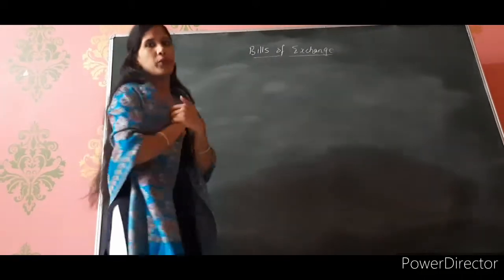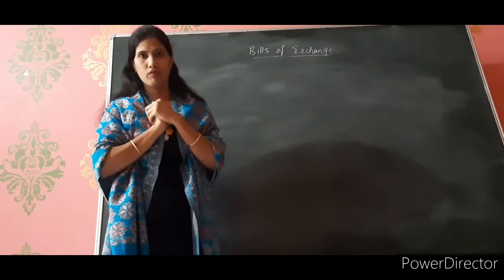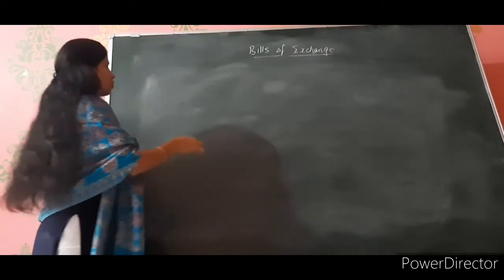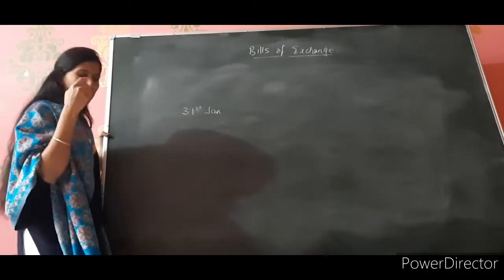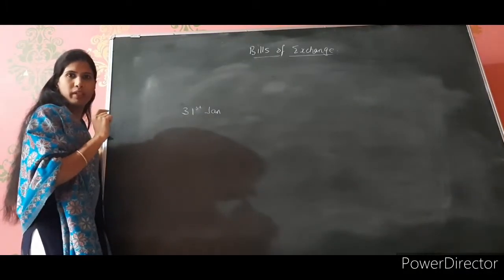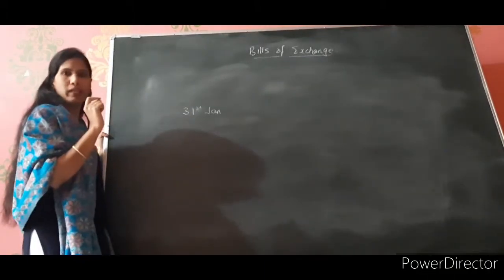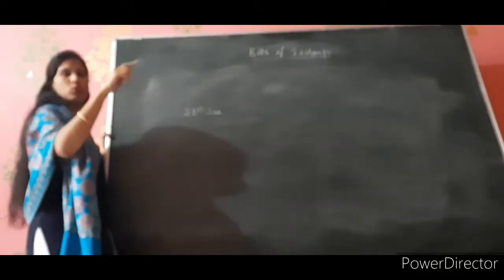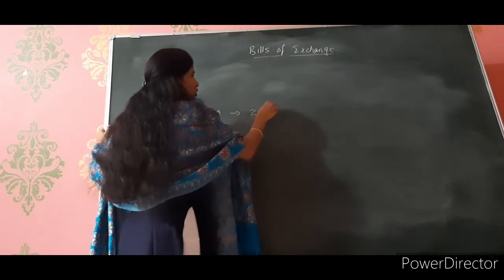Now next we are going to see the due date, how the due date falls. Now see, suppose I have drawn a bill for 1 month, right? So I have drawn the bill on 31st of Jan for 1 month. So here you will not count the number of days because 1 month means the Feb only. तो Feb month में mature होना चाहिए मेरा bill. Right. So you will not consider that Feb has 28 days, so you will consider yes, 1, 2, 3, I take March also, then it completes the 30 days. No, 1 month means the end of the last date of that month. So your bill will mature on 28th of Feb.